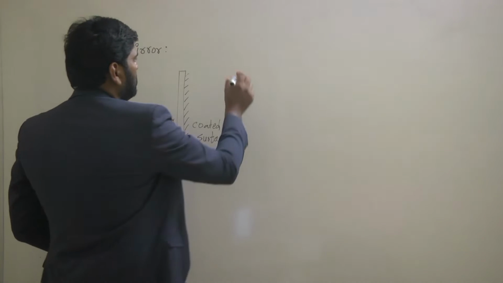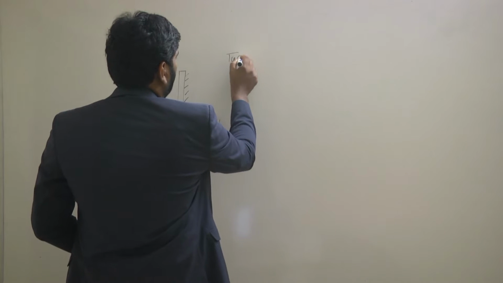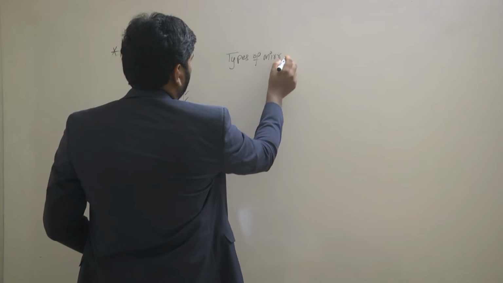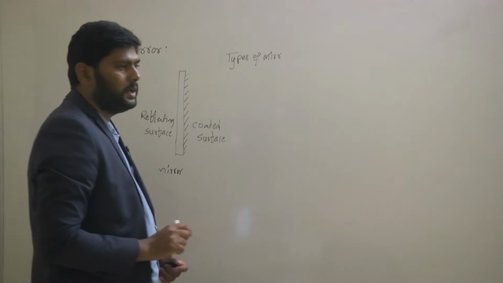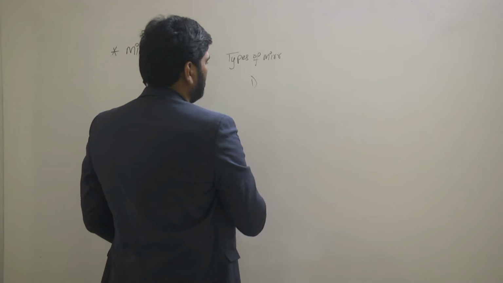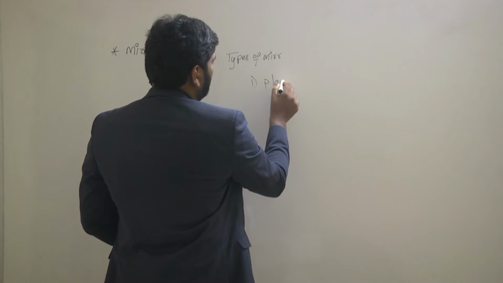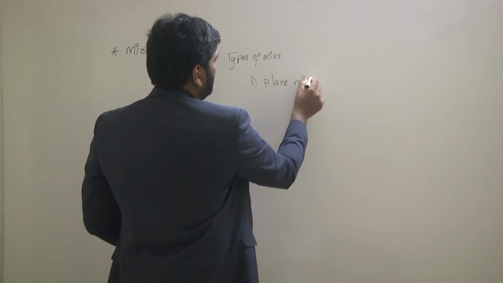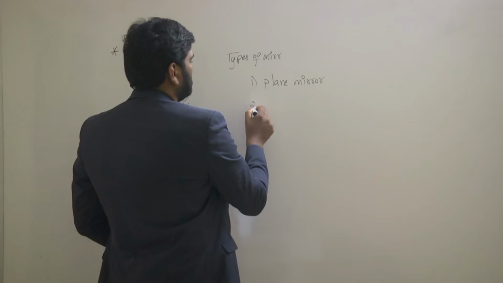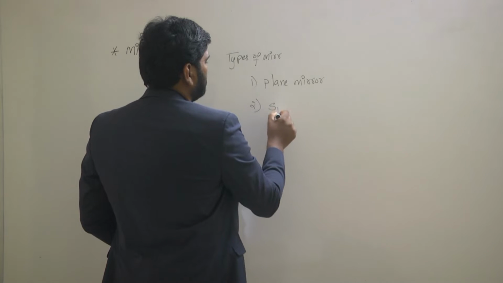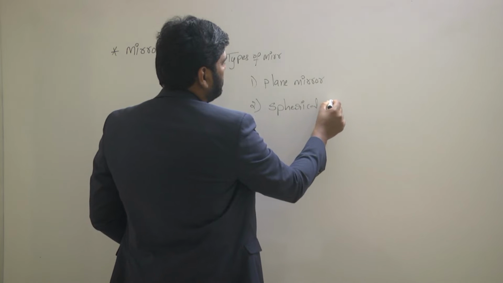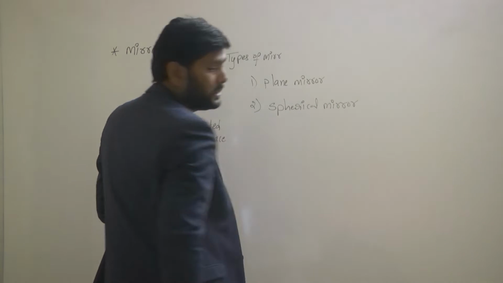Now let's talk about types of mirror. We have two types of mirrors. The very first one is the plane mirror, and the second one is the spherical mirror.